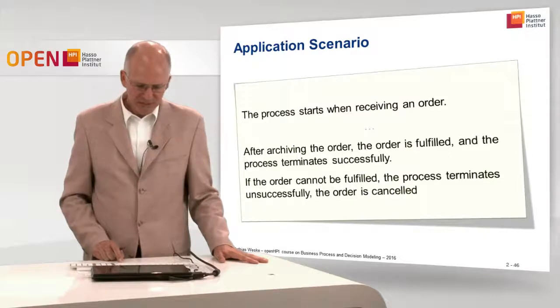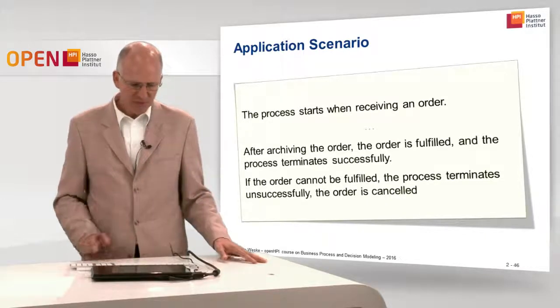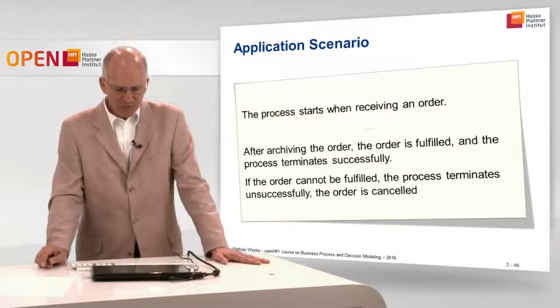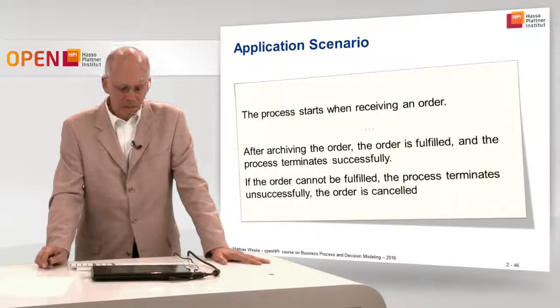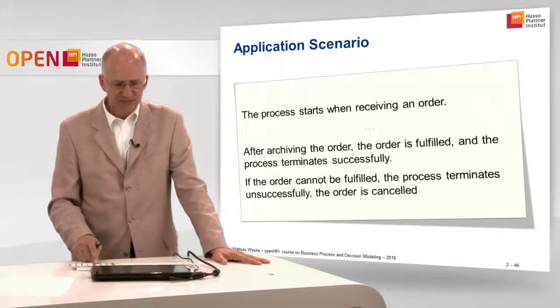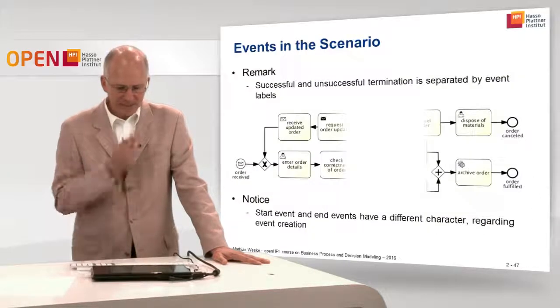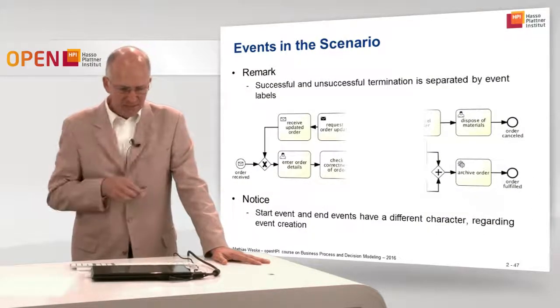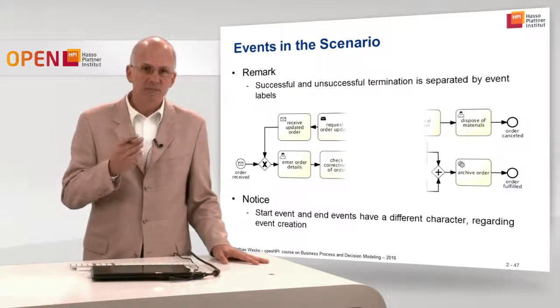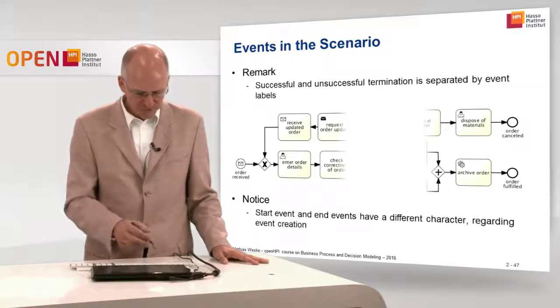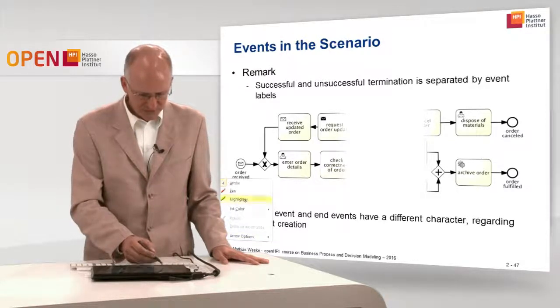In our application scenario, we have a similar situation: the process waits to receive an order. After receiving, the order is fulfilled and the process terminates successfully. Or if the order cannot be fulfilled, the process terminates unsuccessfully and the order is cancelled. All right, so here we have a model representation of the text describing the process.